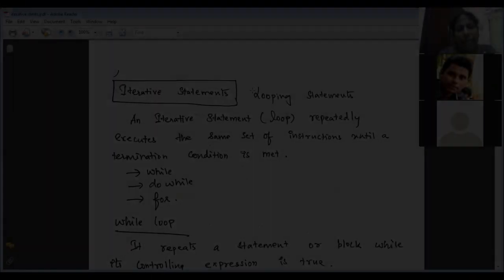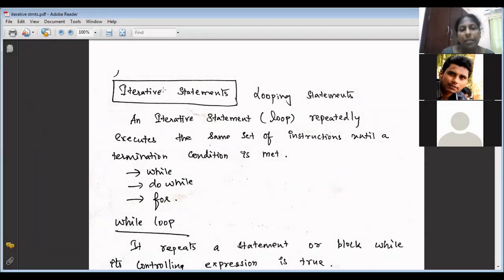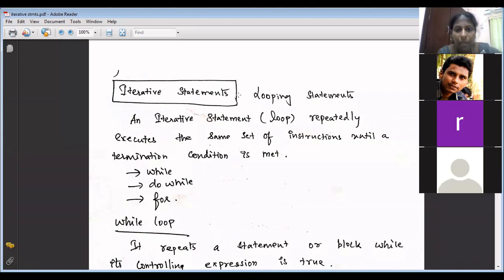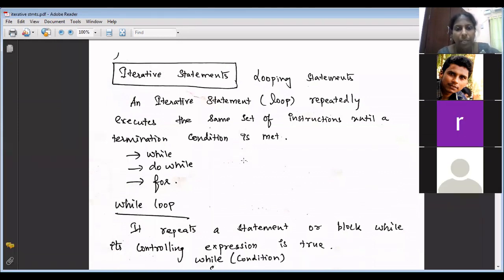The heading: iterative statements. What do you mean by the word iterative? Iterative means loop. It will keep certain statements executing again and again until some condition is met. Iterative statements are otherwise called looping statements. So it executes the same set of instructions until a termination condition is met.